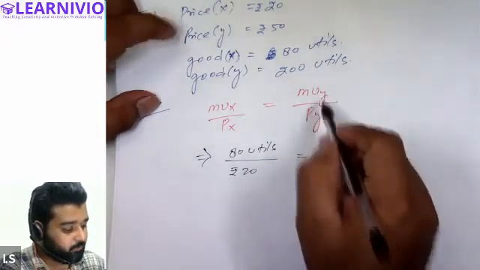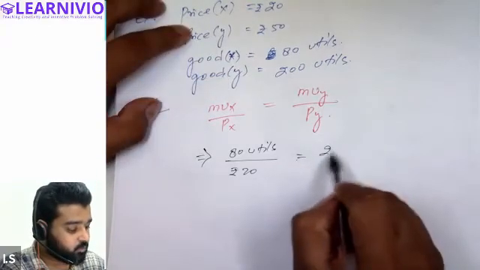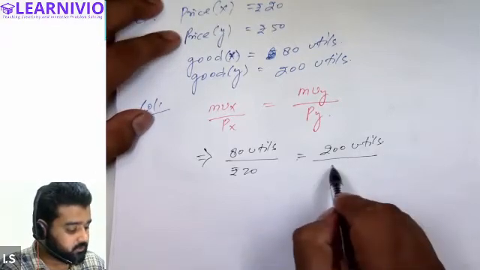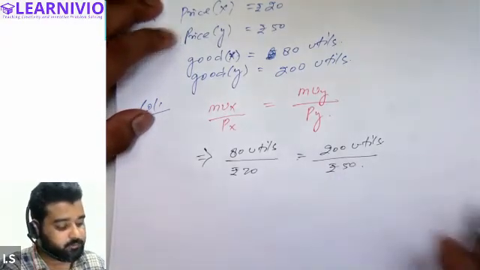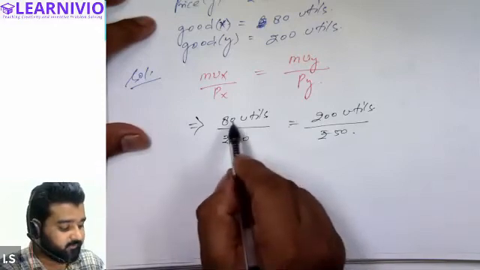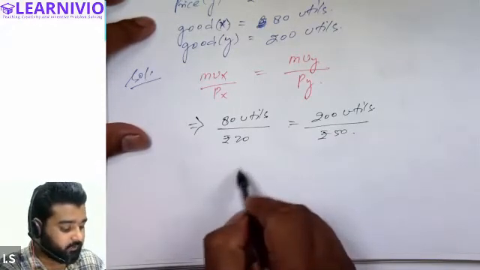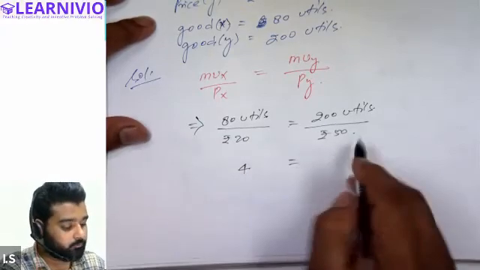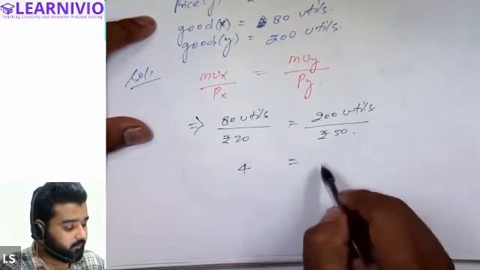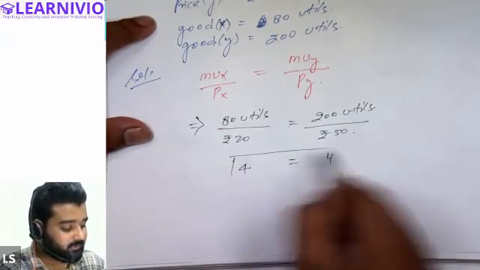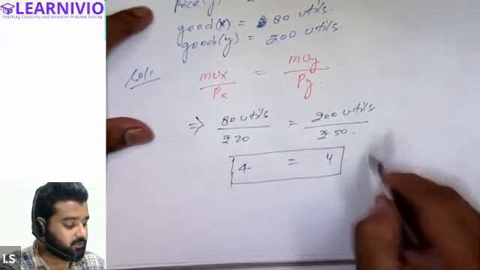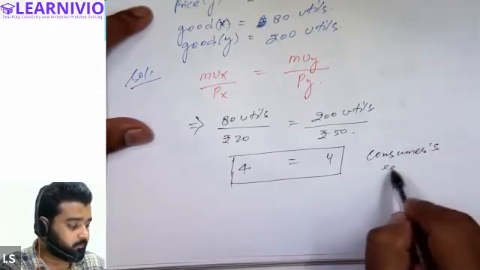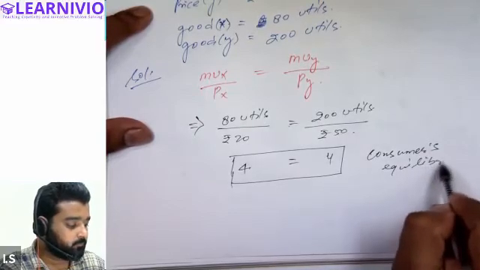And in case of Y commodity, this is 200 utils, and price of Y is 50 rupees. So when we divide 80 by 20, we will get 4 by 1 or simply 4. And here we will also get 4. So both these sides are equal. So we will say the consumer is in equilibrium. Consumer's equilibrium is achieved.